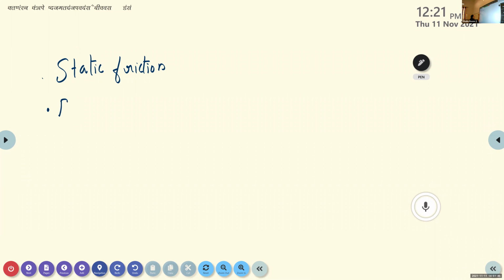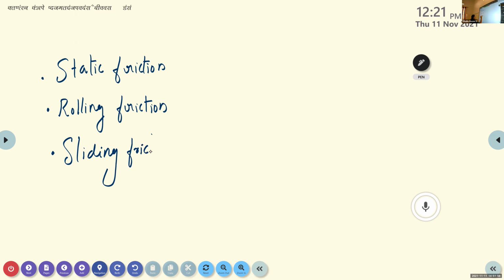Second one, rolling friction. And the third one is sliding friction. Out of these three frictions, which one is greater?